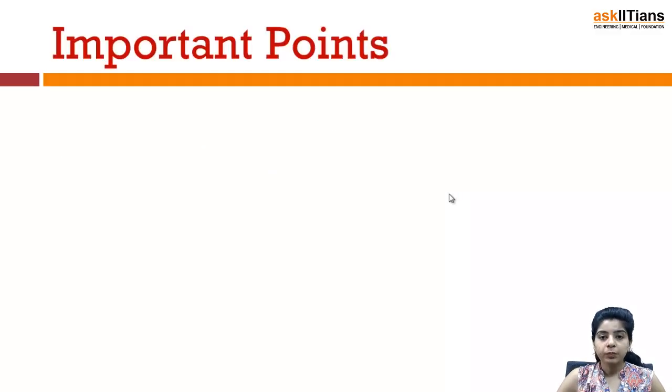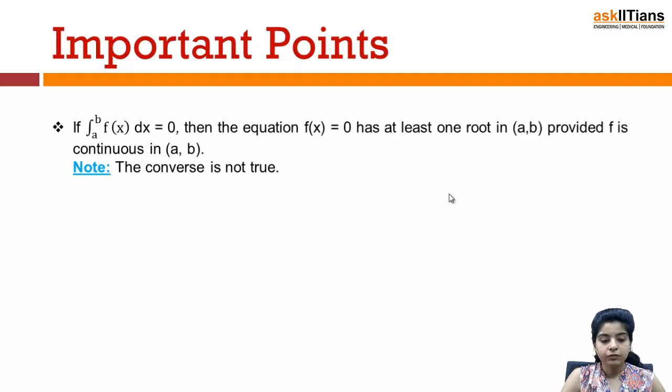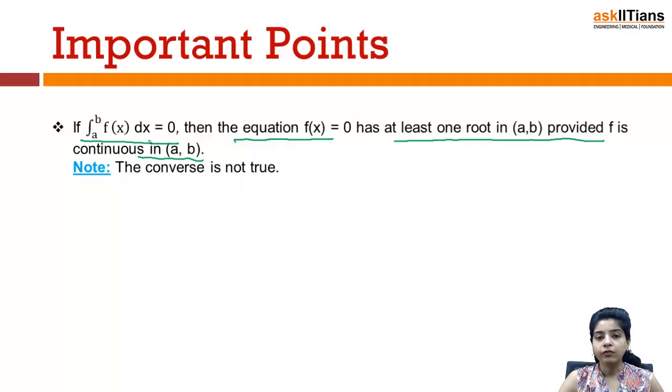Now we have certain important points. The first one says: if integral a to b f(x) dx is 0, then the equation f(x) = 0 has at least one root in (a, b), provided f is continuous in [a, b]. So basically, if the integral from a to b of a function f(x) is equal to 0, then the equation f(x) = 0 will have at least one root in the interval (a, b), provided f is continuous in [a, b]. But the converse need not be true. It may or may not be true.